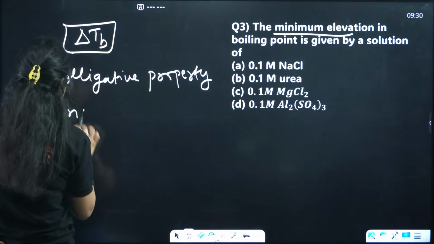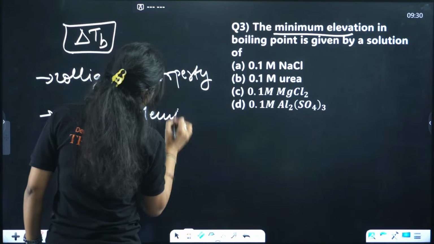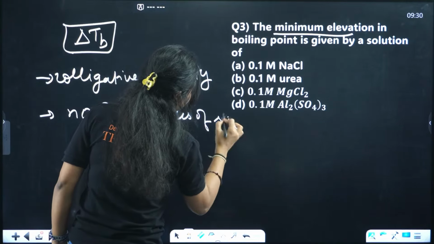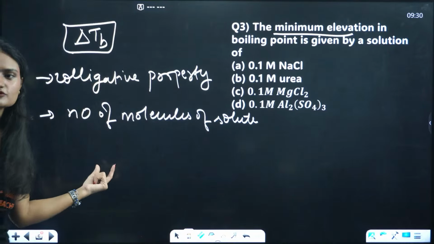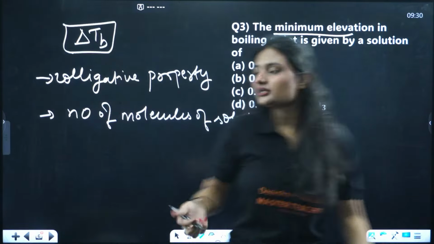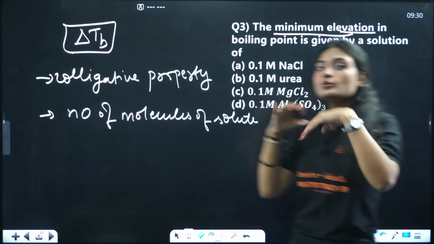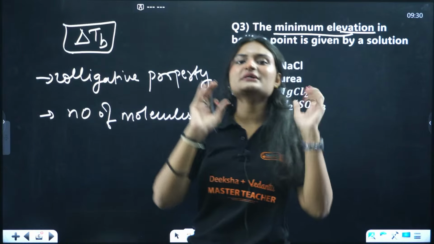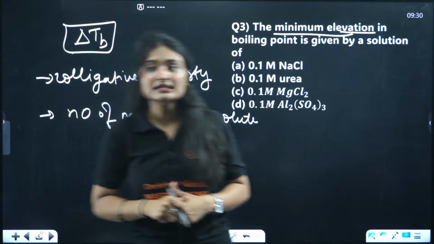The more the number of molecules of solute, the more will be the elevation in boiling point.